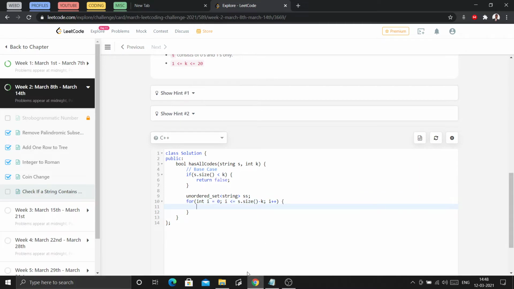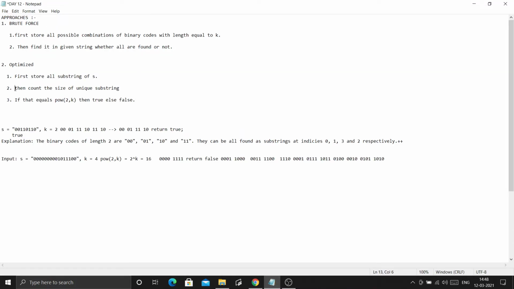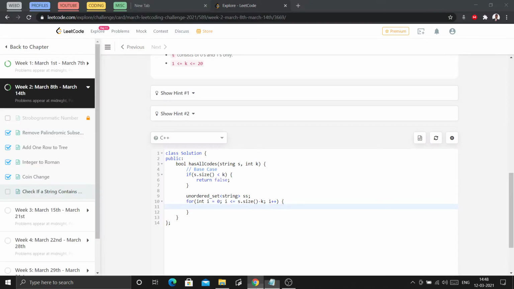After this step, we store all the substrings of s. To get a substring we have the inbuilt function substr. So for insertion in the set, I will use ss.insert.